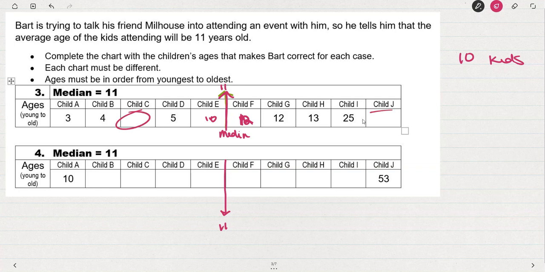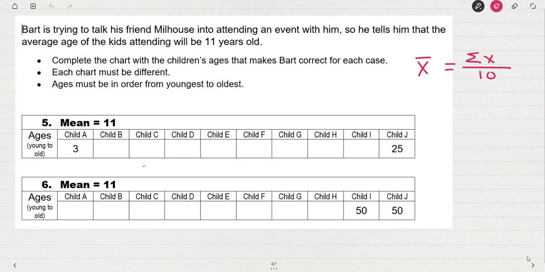And then these other ages are not going to matter at all as long as they are in the range. So this one has to simply be older than 25. It could be a 101-year-old attending. And these need to be greater than 10. So there are a number of ways that you could be right with this.